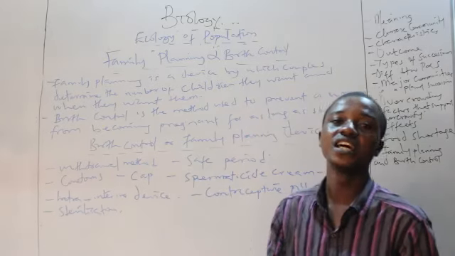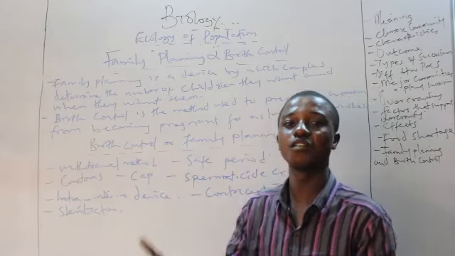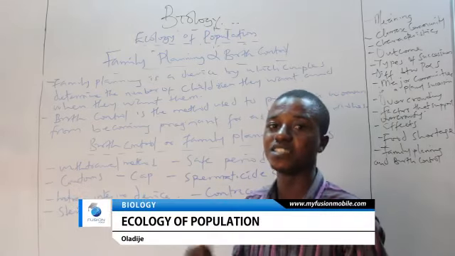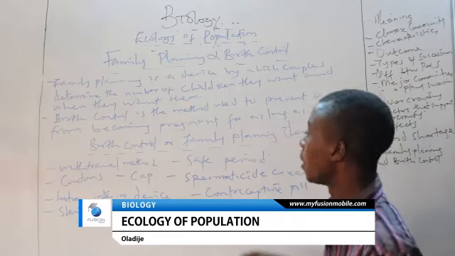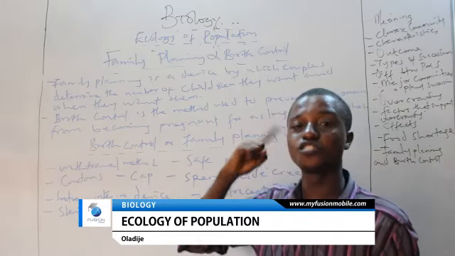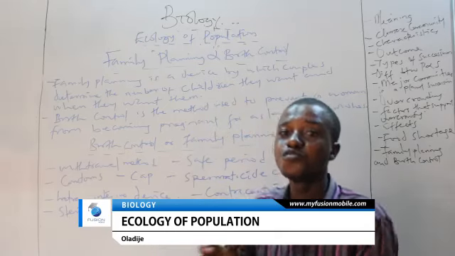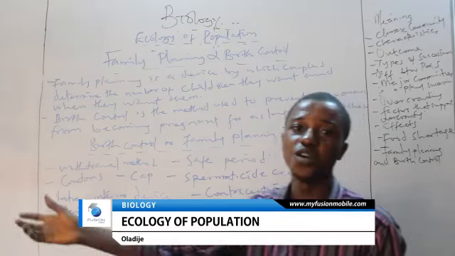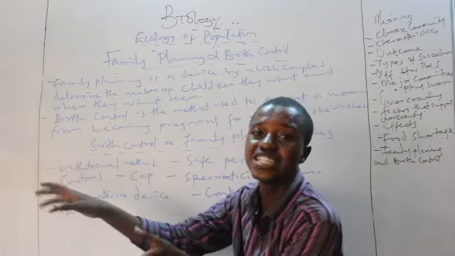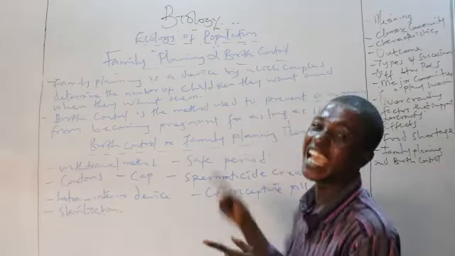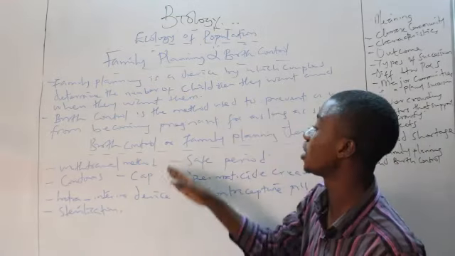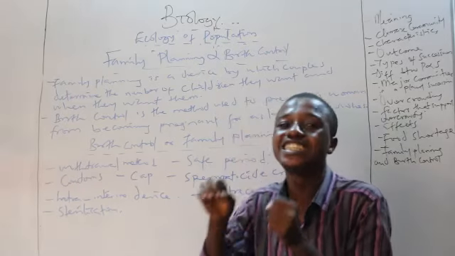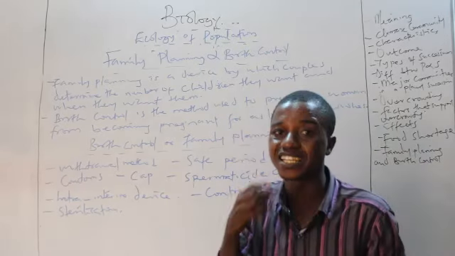Now, it gets to a point where the man wants to ejaculate. Now, what is ejaculation? Ejaculation is basically the release of sperm from the male penis. Now, when the sperm is coming, the man takes note of the fact that the sperm is coming and he moves elsewhere. He moves his penis away from the vagina. He pours his sperm away. That's what we call spillover. He spills it away. He doesn't pour the sperm in the vagina. However, this method is not reliable. Why? Because the man might probably be enjoying it. He might be so deep into that and he might not remember that the sperm is coming.